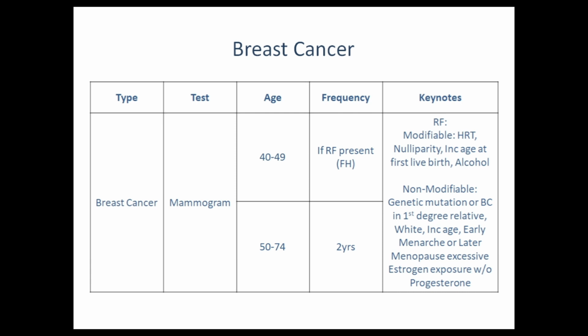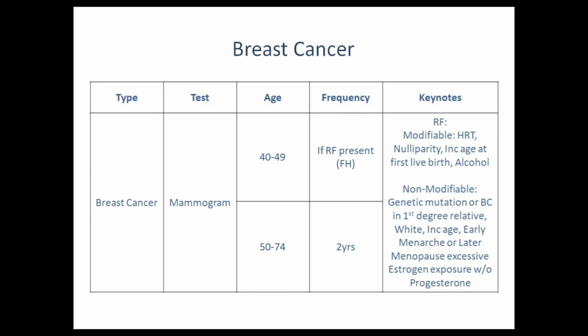The age limits are two. One is between 40 to 49 and the other is between 50 to 74. We do screening between 40 to 49 if a risk factor is present. And what are the risk factors? The risk factors are modifiable as well as non-modifiable. In modifiable risk factors, we have hormone replacement therapy, that is HRT, nulliparity, increased age at first live birth, and alcohol. In non-modifiable risk factors, we have genetic mutations or breast cancer in a first degree relative.